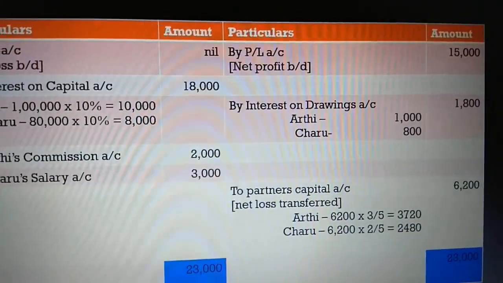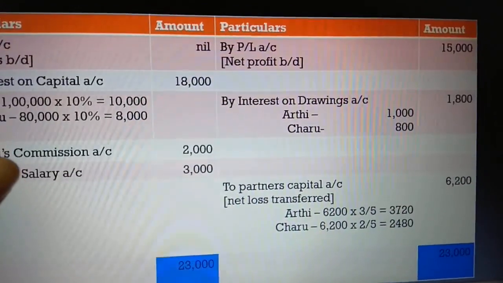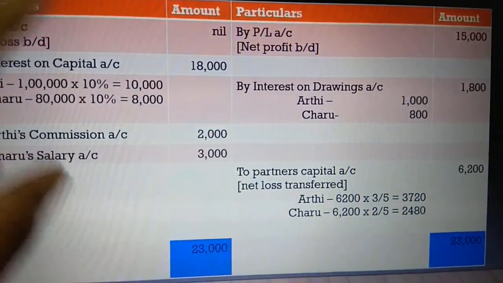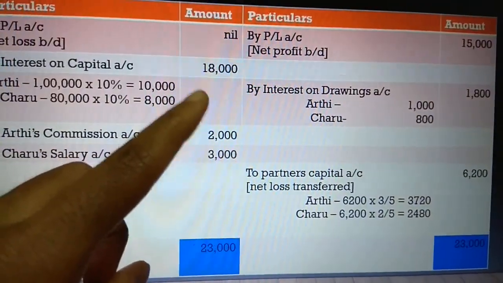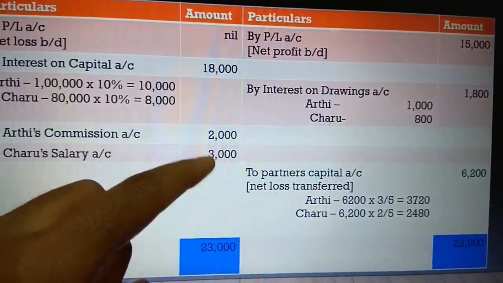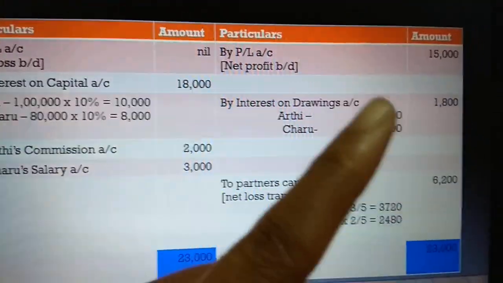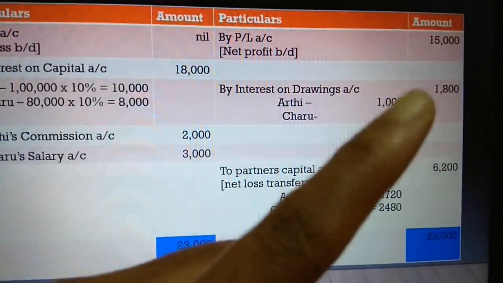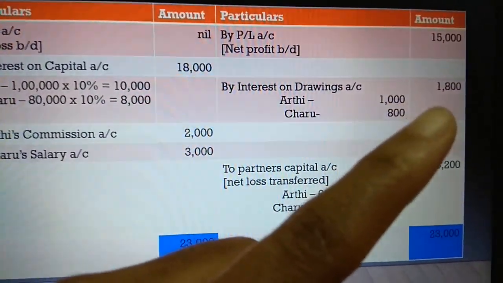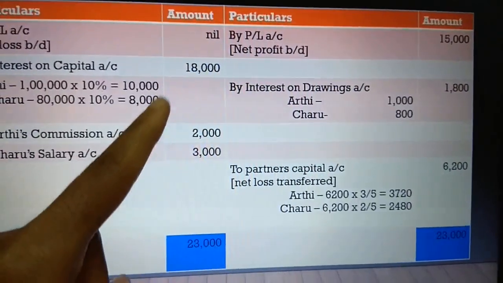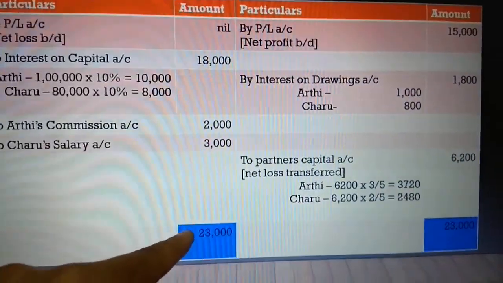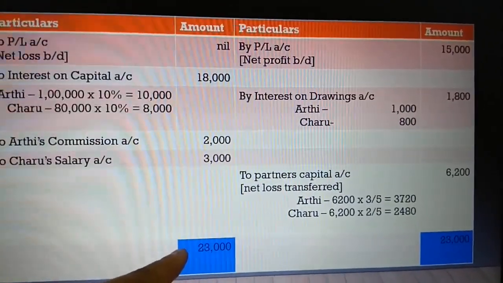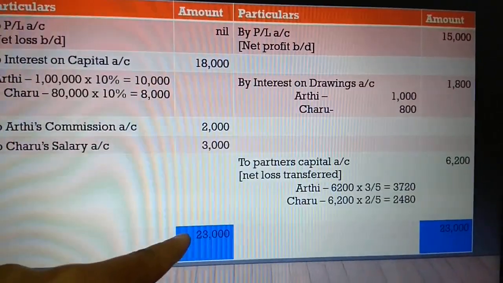Now moving on to the amounts. Just observe the debit side and the credit side and check the totals, which side is greater. I guess the debit side is greater for this particular question. 18,000 plus 2,000 plus 3,000 gives us 23,000. On the credit side it is 15,000, then 1,800. So when we take only these two values, we get 16,800. So which side is greater? Debit side. So I have taken the debit side total. Always see which side is greater, that is to be taken up. So 23,000 is the total I get.